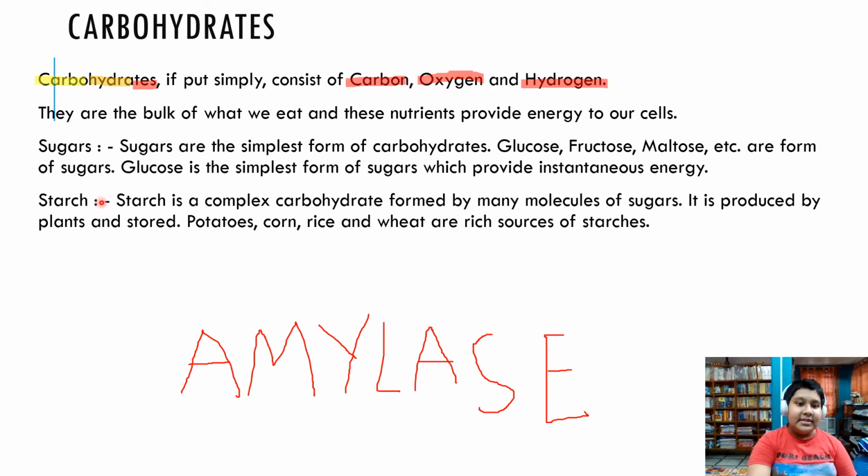Okay, let's understand starch. Starch, as we know, is a complex carbohydrate formed by many molecules of sugars. It is produced by the plants and stored. Potatoes, rice, corn, and wheat are always rich sources of starch. Okay, let's go.